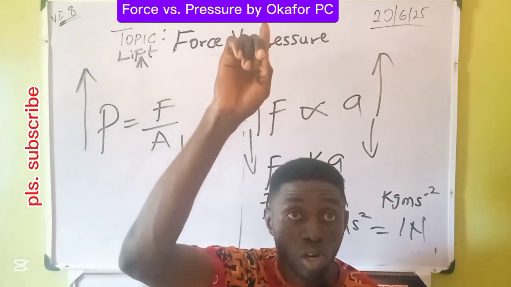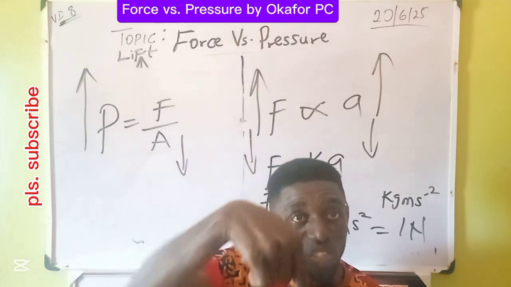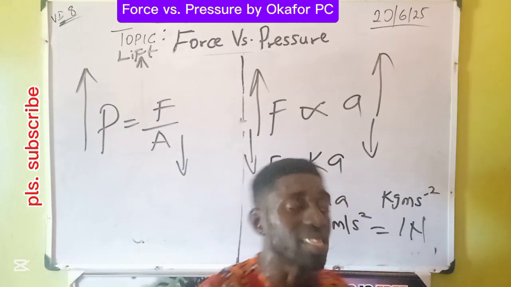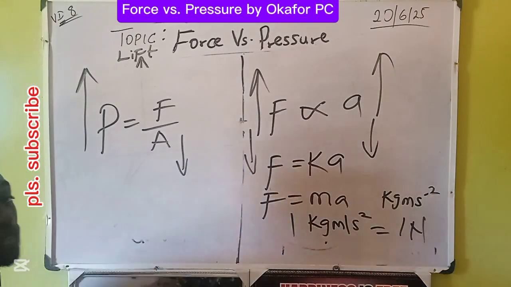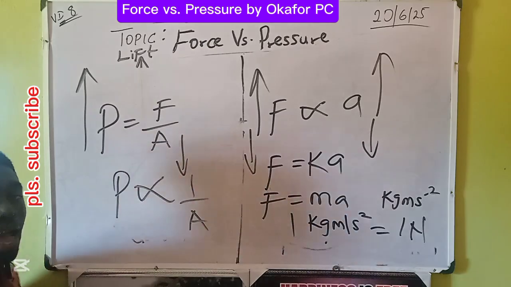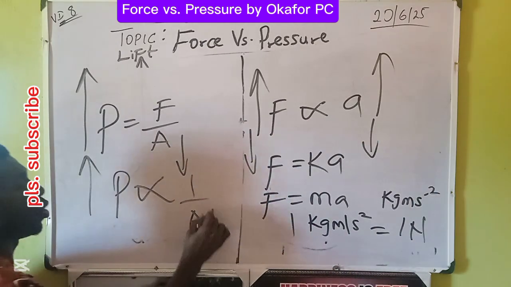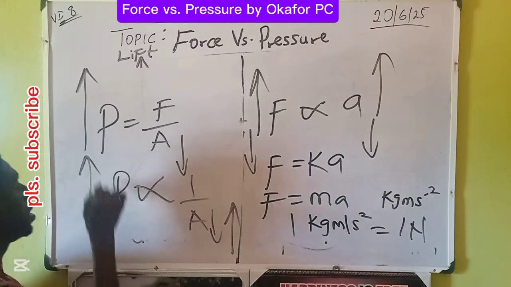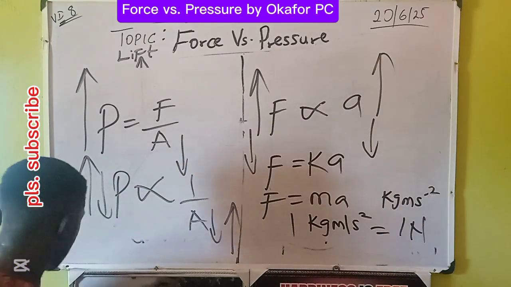The higher the pressure, the smaller the area. Then notice the constant of proportionality. This one is gotten from P is inversely proportional to what? Area. The higher the pressure, the lower the area. The higher the area, the smaller the what? Pressure.